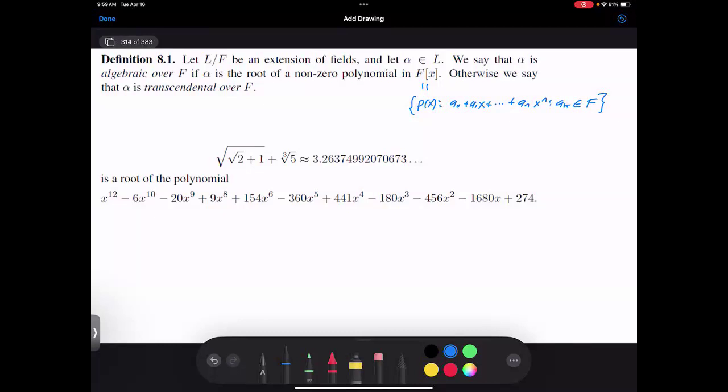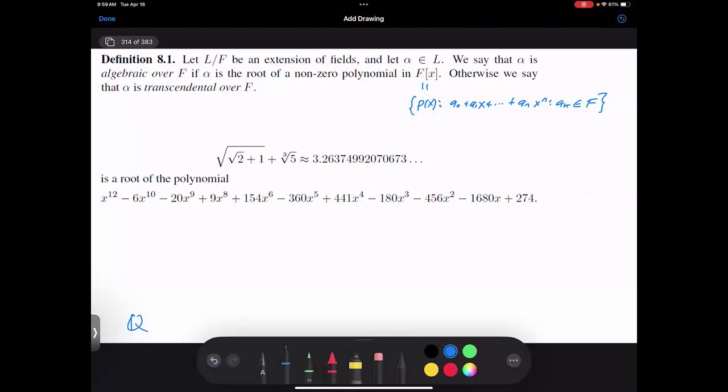Well, maybe another way is to actually construct the polynomial that it solves. And so what I can do is I can start off with the rationals, and I can slowly extend the rationals to larger and larger fields where eventually I know this number is going to live.